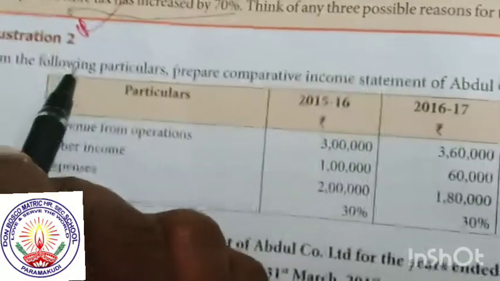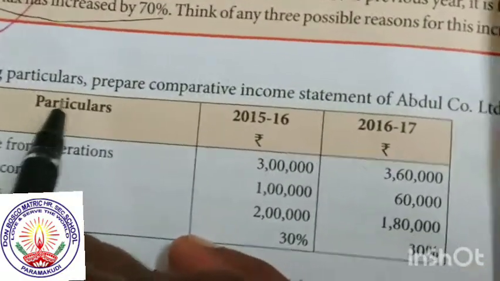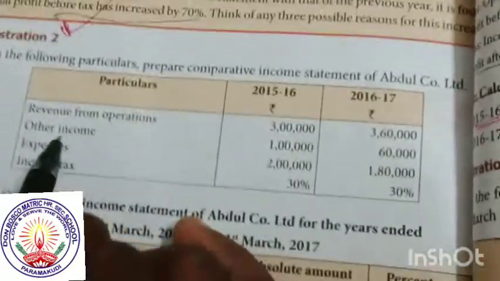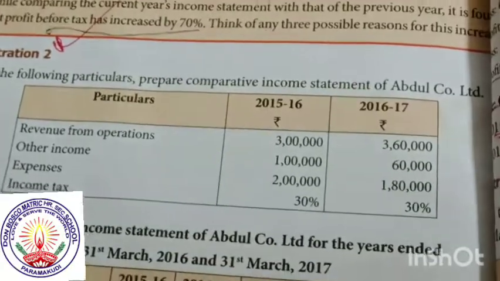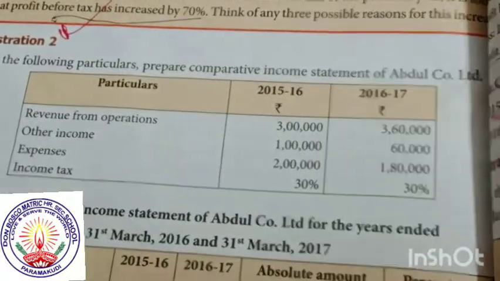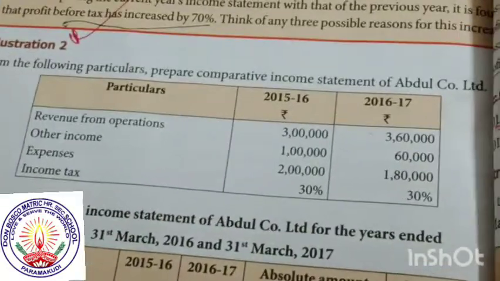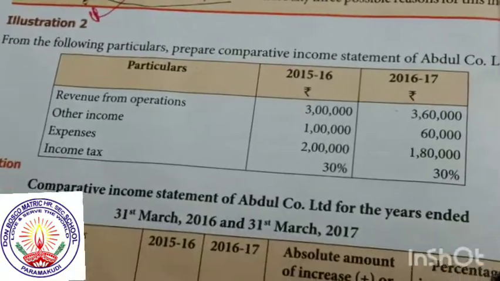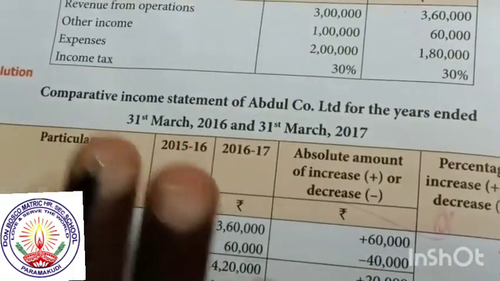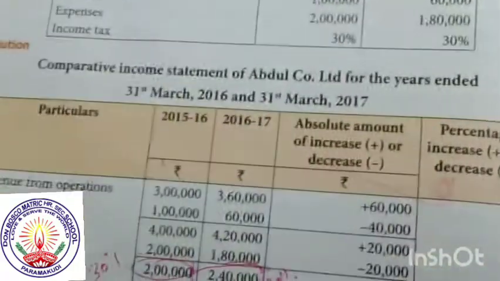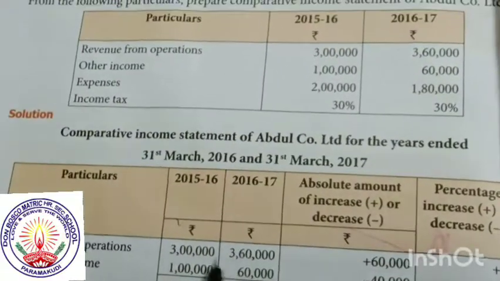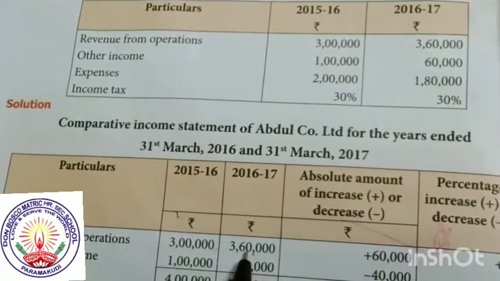Now discuss illustration 2. From the following particulars prepare the comparative statement of the limited: revenue from operation, other income, expense, income tax. Simple concept. It is for 15 to 16 and 16 to 17. It is only a different year. This concept is the same for every sum. Now, the comparative income statement for the year ended given in the question. Now, particulars: you directly write from the question. First of all write these concepts from the question. Revenue from operation, you write 2 years, 15 to 16, 16 to 17.